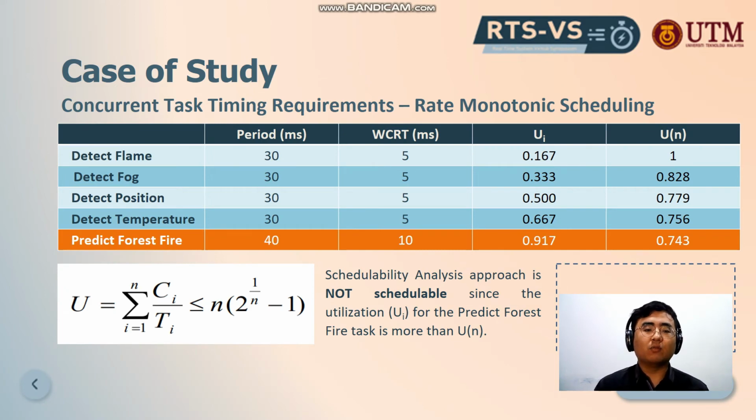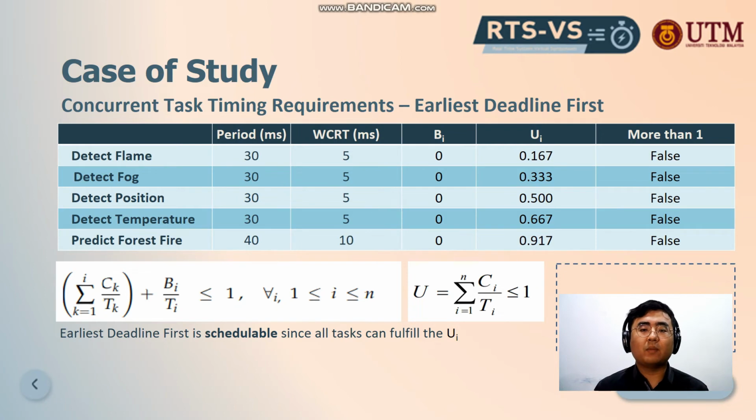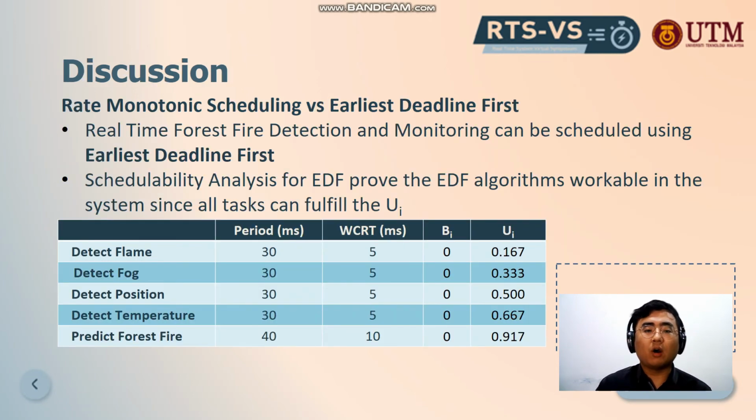We have seen that there is one issue here: predict forest fire has exceeded, its Ui is more than the Un, so it is not scalable. This proves that the processor utilization is not scalable for rate monotonic scheduling. And for the concurrent task timing requirements, if we change to earliest deadline first, we can see that all the tasks are fulfilled since none of the Ui exceeds 1. So it means that earliest deadline first is schedulable, since all the tasks can fulfill the Ui.